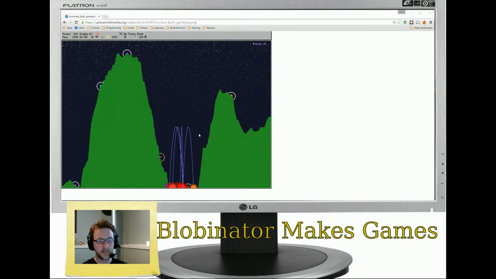Some of the reasons that I want to do this are, number one, it's a fairly simple concept, but it's something that can be extended a lot. And that's something that I think is very important when you're starting, especially a solo game project. You want to pick something that is not going to be biting off too much at once. So the core concept behind Scorched Earth is something that's really nice and simple.